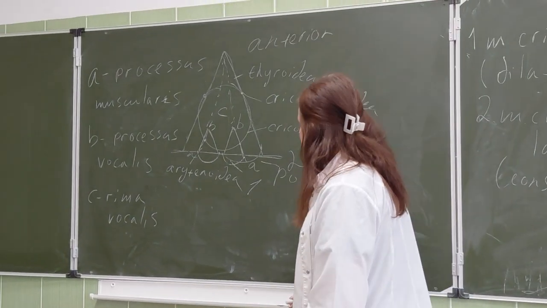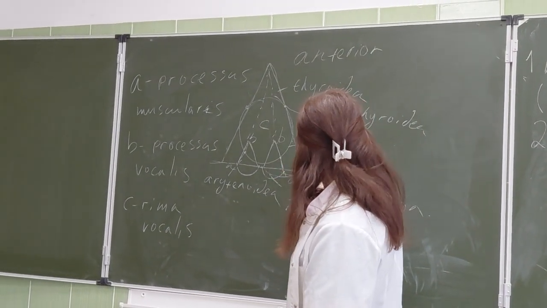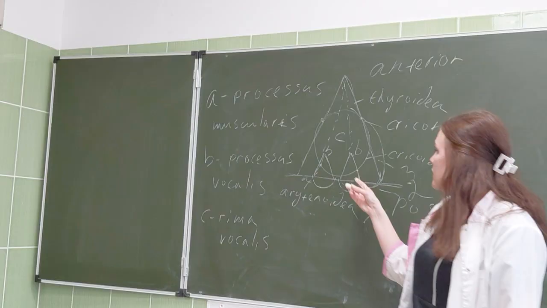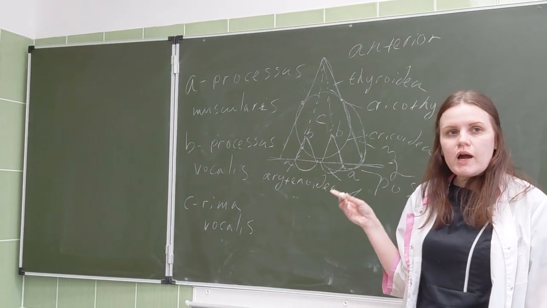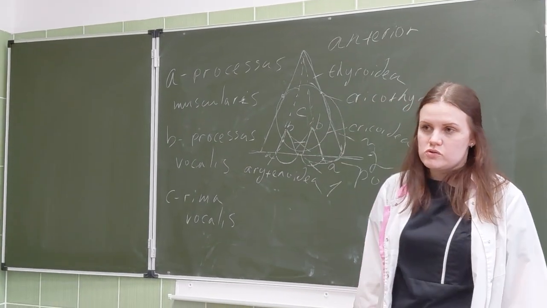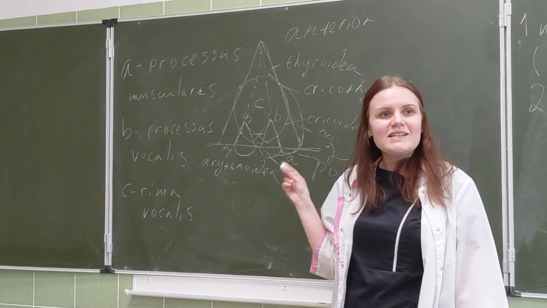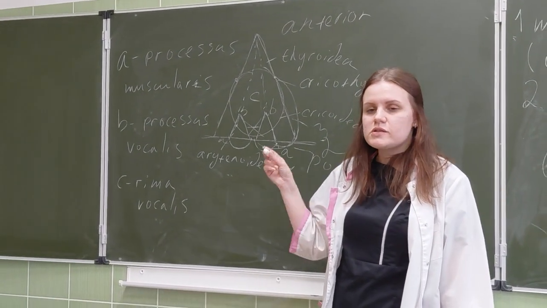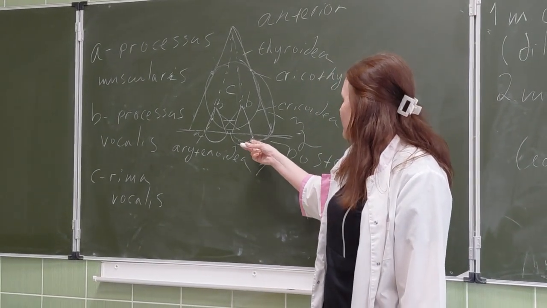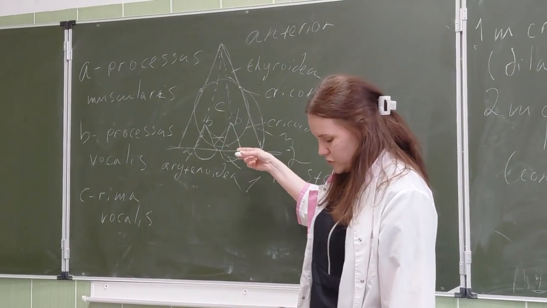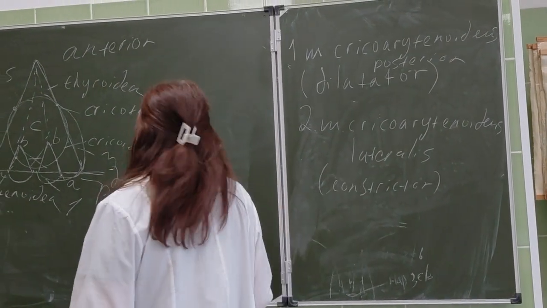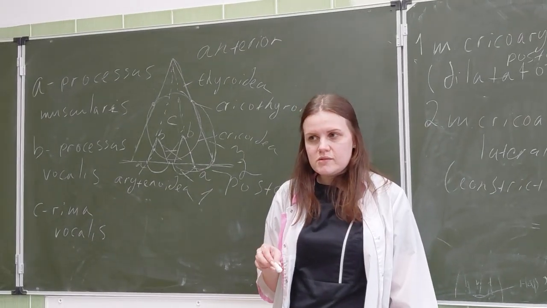Then what other muscles? We have musculus arytenoideus, number 3. Between the two arytenoid cartilages we have musculus arytenoideus obliquus and musculus arytenoideus transversus. These and musculus cricoarytenoideus lateralis are constrictor muscles, narrowing muscles.